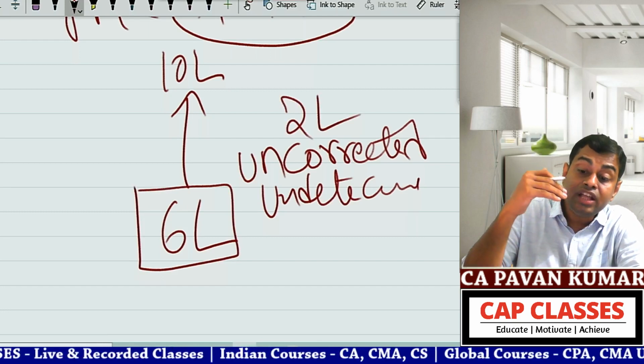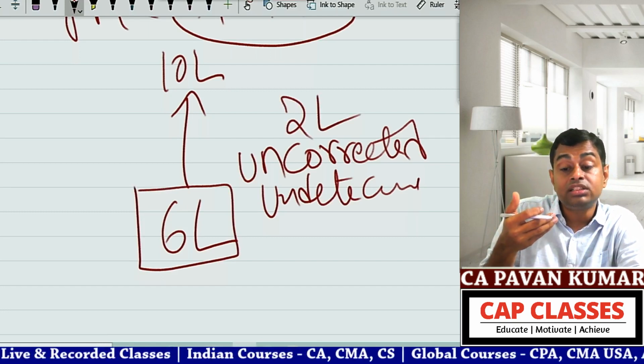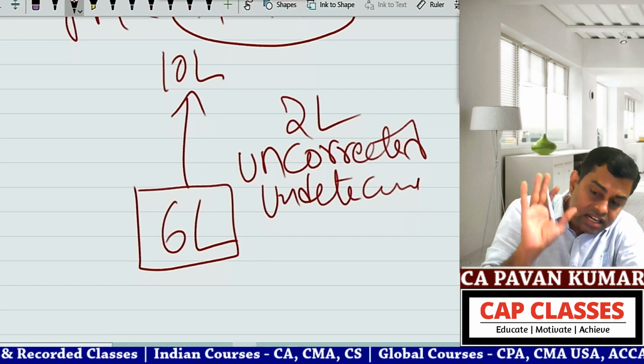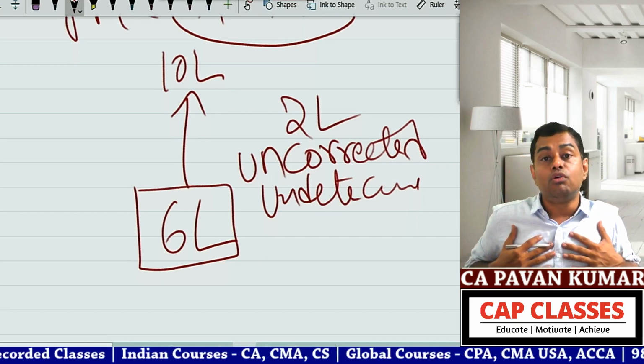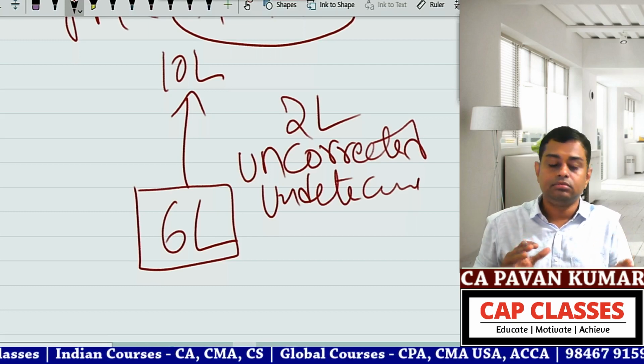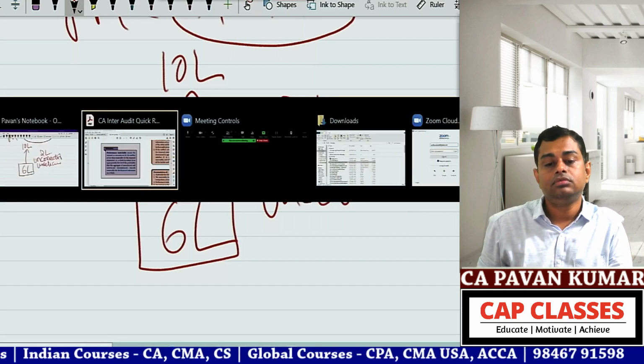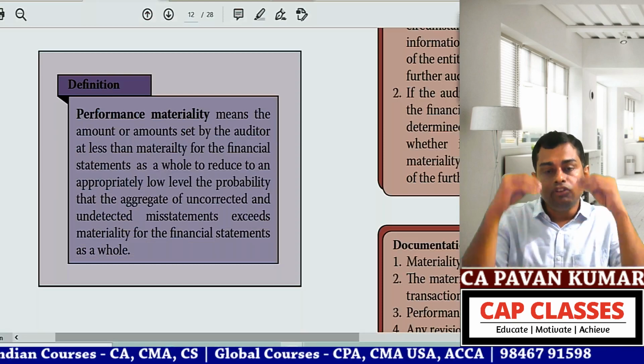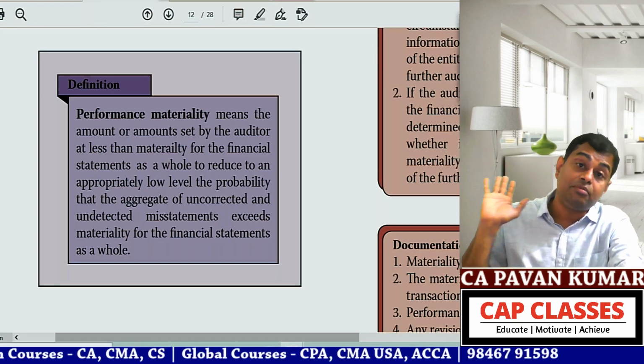So even if there are uncorrected, undetected misstatements, still my audit risk is lower than what I can accept. You understand? That is it. No one can give you a better example than this for performance materiality, I am telling you.